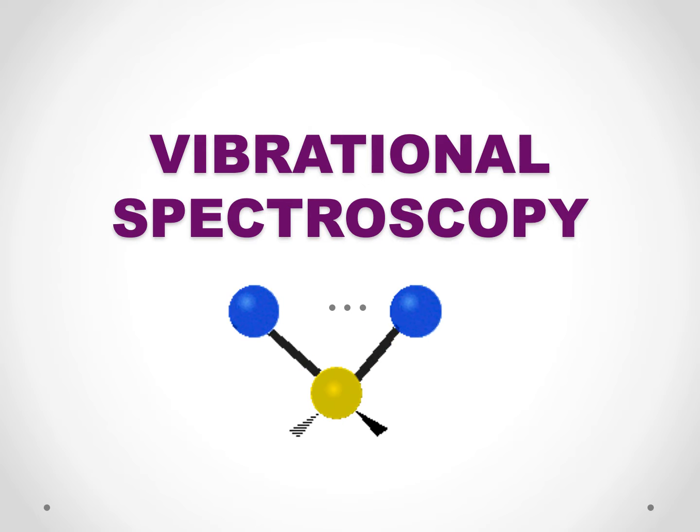So let us start our discussion on vibrational spectroscopy. You can see here, this is a molecule and these are the different atoms. These atoms are vibrating along their bond axis. These vibrations can absorb some radiation and change the amplitude of vibration. Amplitude will change, the frequency will remain the same.